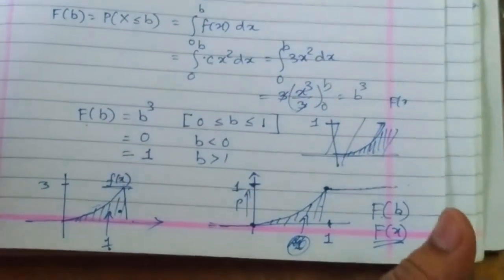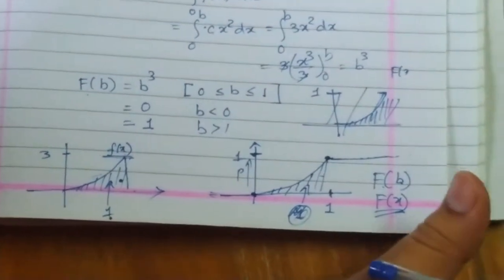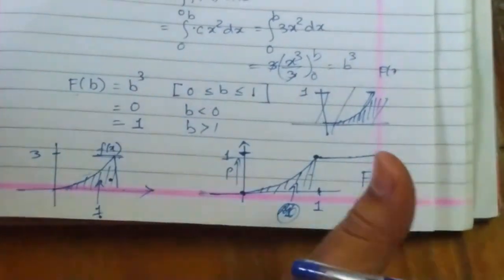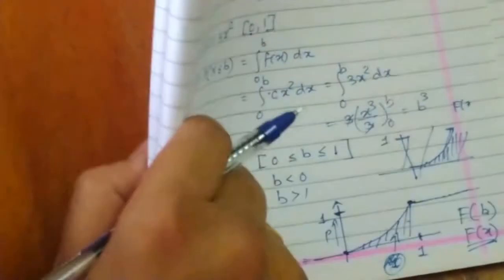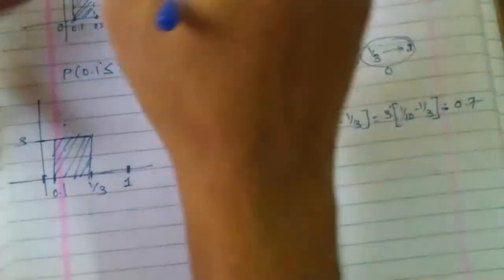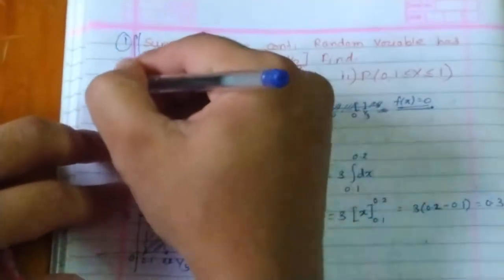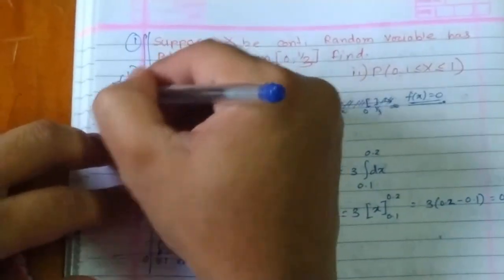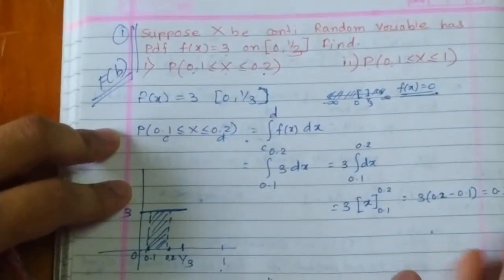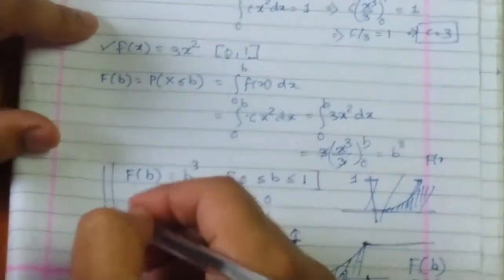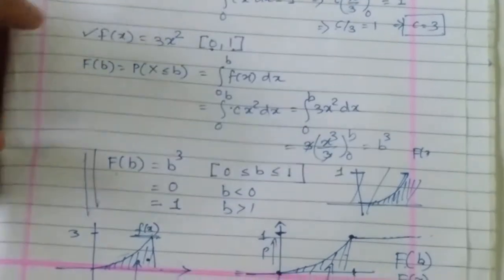I hope this idea is clear in everyone's mind. I would just like to ask you, as homework, we have discussed this problem previously. I am expecting you to calculate the value of F of b in this case and the graph of F of b, and second, like this you have to define your F of b. Okay, thank you.